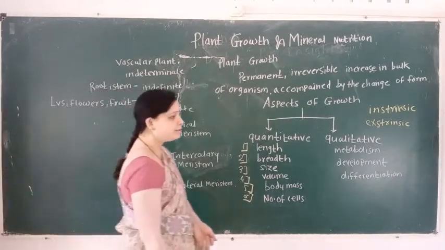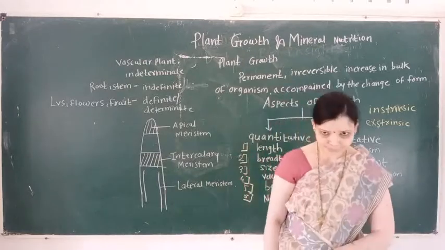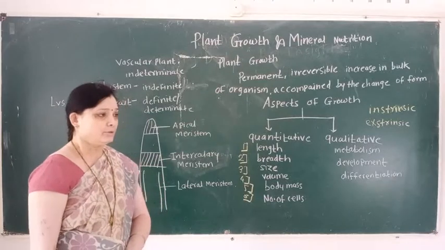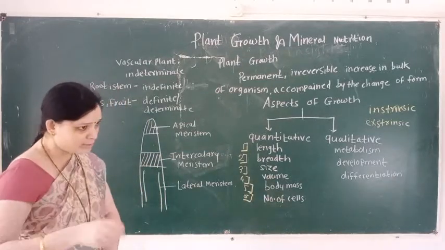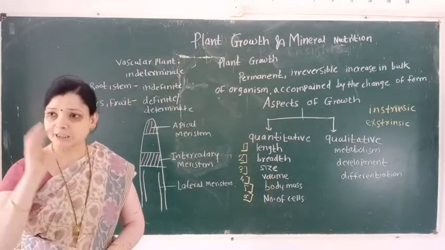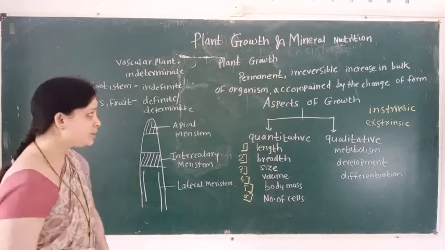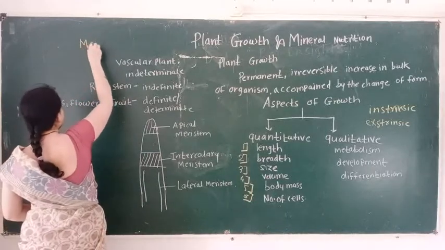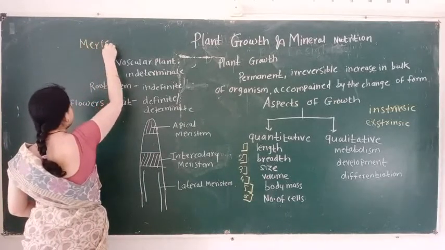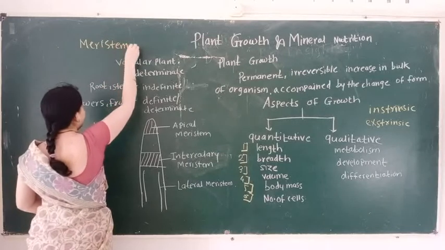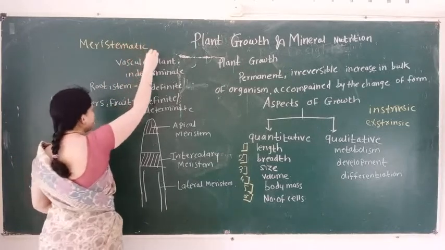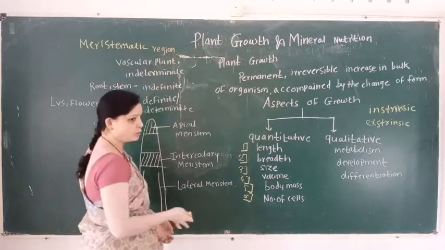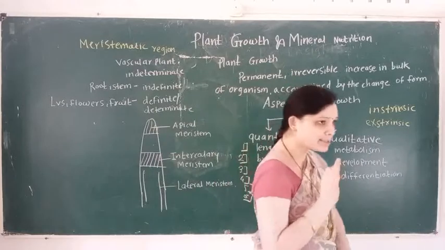So in multicellular plants there is a specialized region which takes part in the process of growth. This specialized region is known as the meristematic region, and it involves a special type of cell.